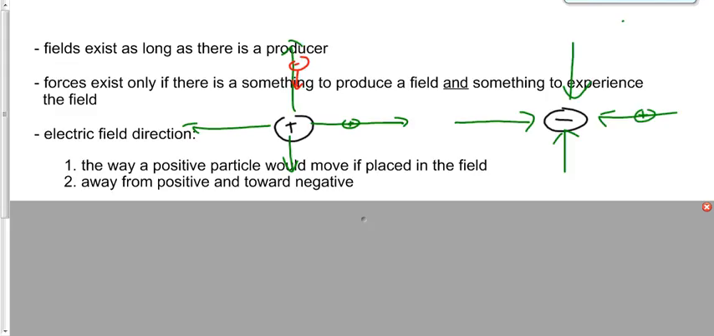Not at all. We define the field as the way that a positive particle would move if placed in the field. We have to define it one way, right? We have to pick a way. It's an arbitrary definition. We could have just as easily said it's the way that a negative moves when placed in the field, but we didn't. Somebody, sometime, defined it as the way that a positive moves, so that's what we go with. A positive moves with the field, a negative would move opposite to the field in all cases.